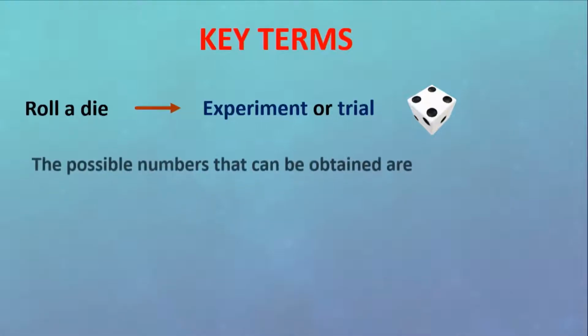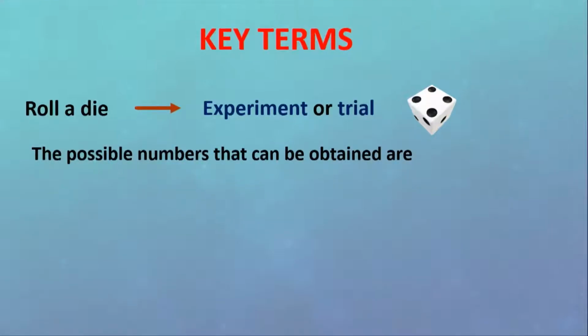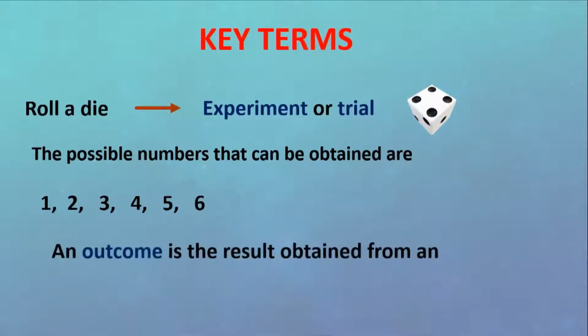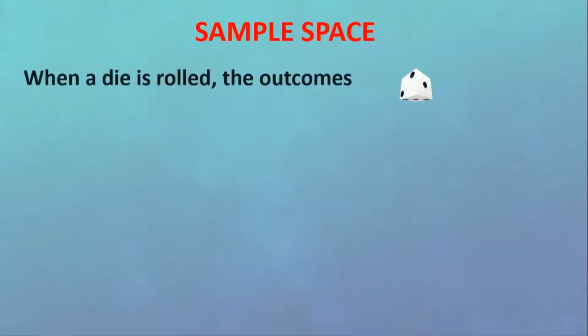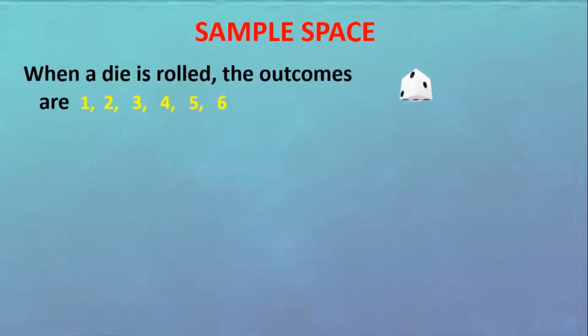And when we roll a die, the possible numbers that can be obtained are 1, 2, 3, 4, 5, and 6. An outcome is the result obtained from an experiment or a trial. So in this experiment of rolling a die, 1, 2, 3, 4, 5, and 6 are the outcomes. So when we roll a die, the outcomes are 1, 2, 3, 4, 5, and 6.